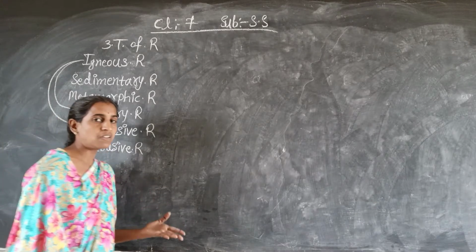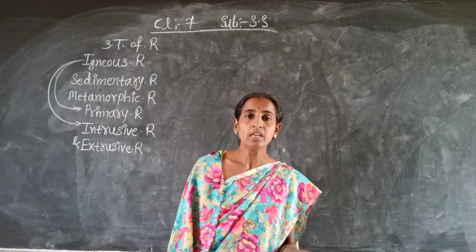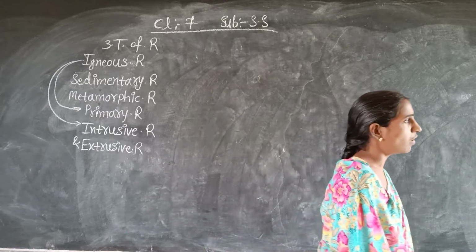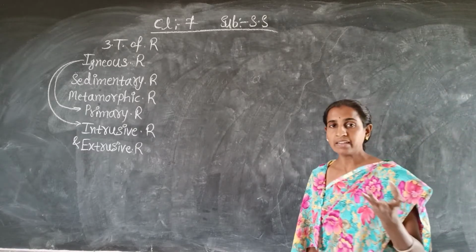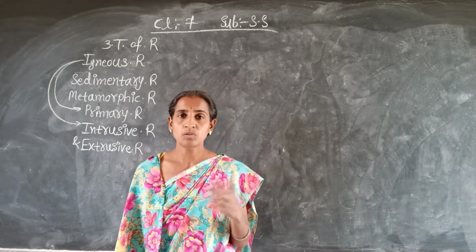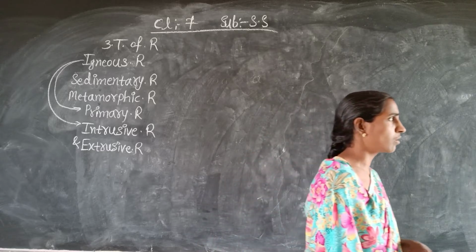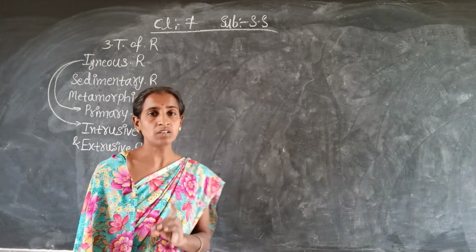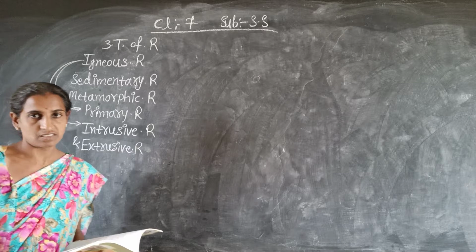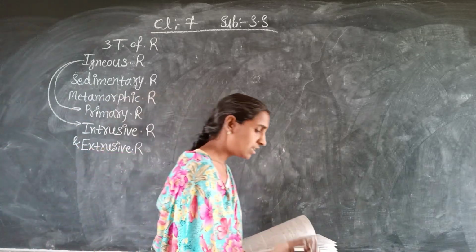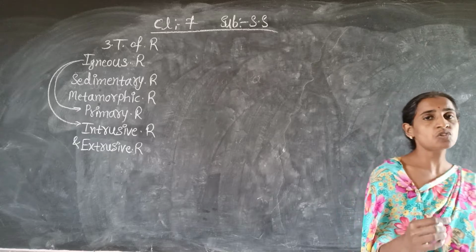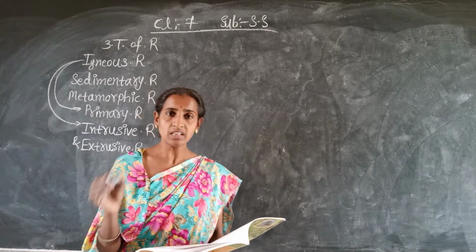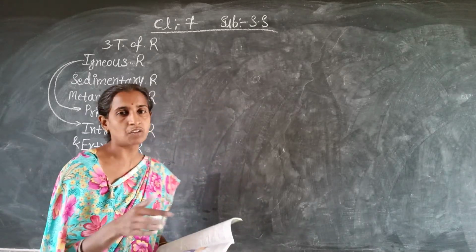So what is a rock? In our previous class we already studied rocks. The earth's crust is made up of different types of rocks. Rocks can be of different size, color, and texture. And what is a rock? I told you that a rock is a relatively hard, naturally occurring mineral material. This is the simple definition given to you.